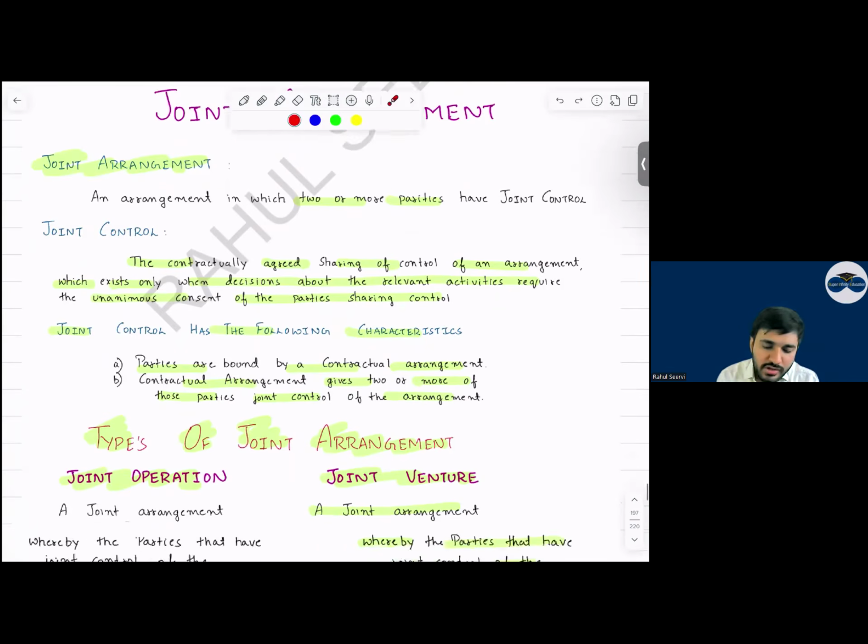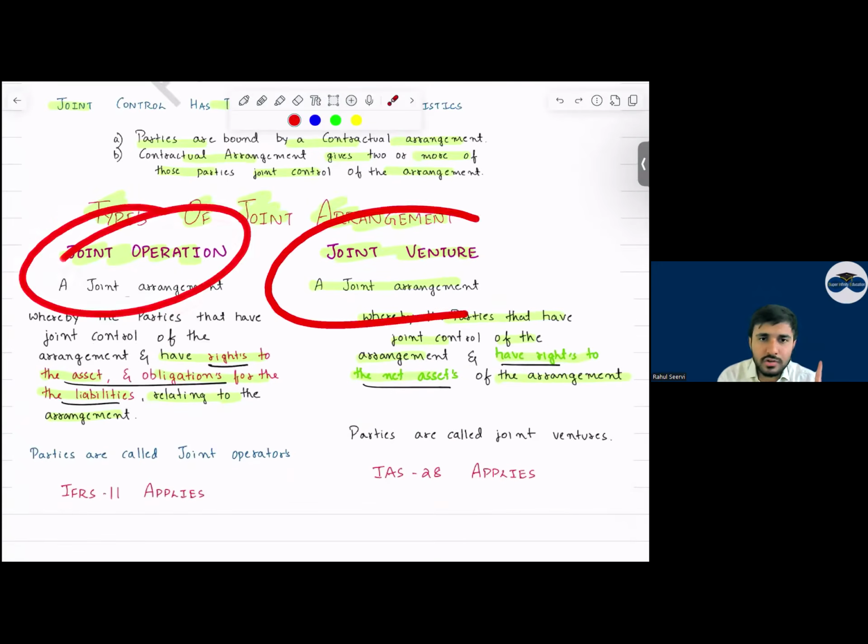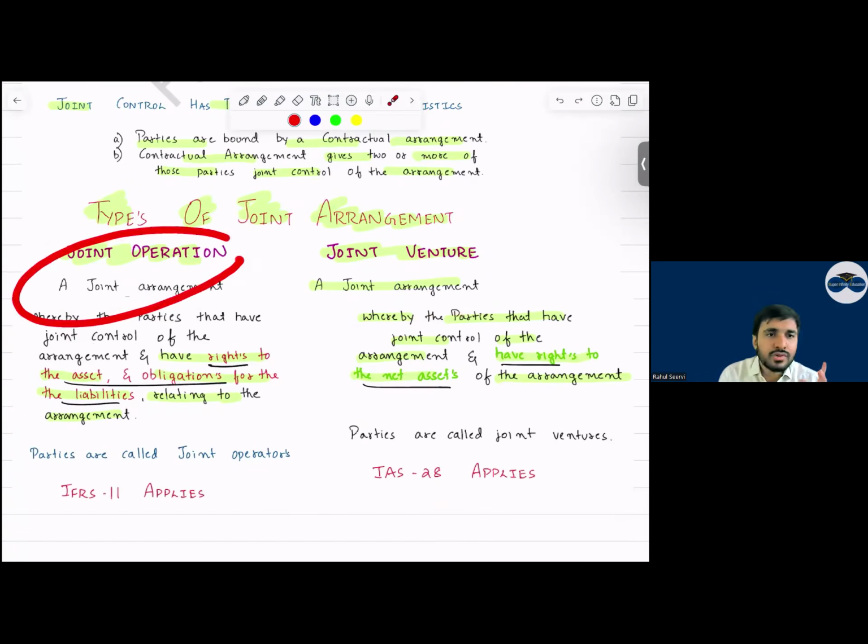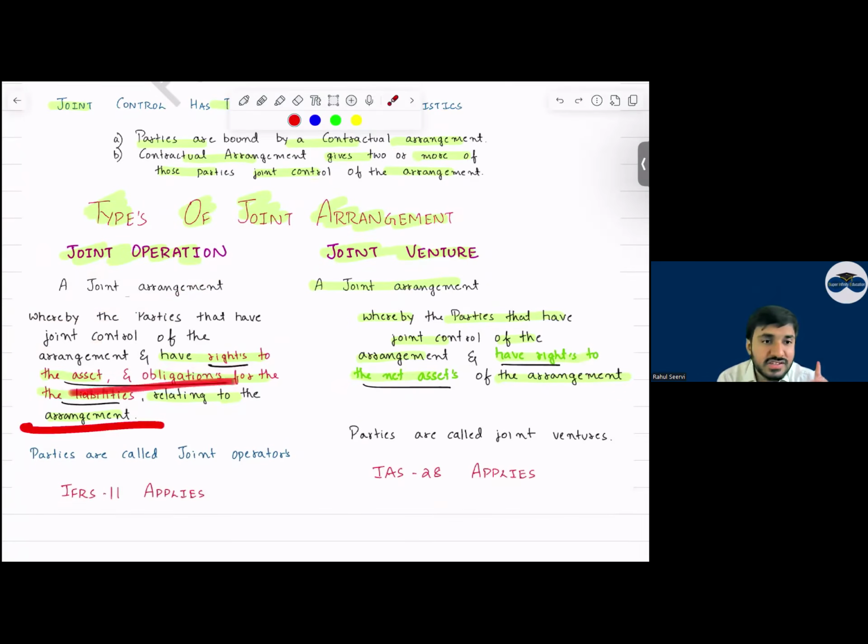Yes, sir. Sir, in joint control we have two things: joint operation, joint venture. So joint operation क्या बोलता है? Joint operation says that a joint arrangement where the parties have joint control and have right to the assets and obligation for the liabilities separately. Joint operation में क्या होता है? You have right over the assets separately and obligation over the liabilities separately. So joint venture में क्या होगा? In joint venture we have right to the net assets.